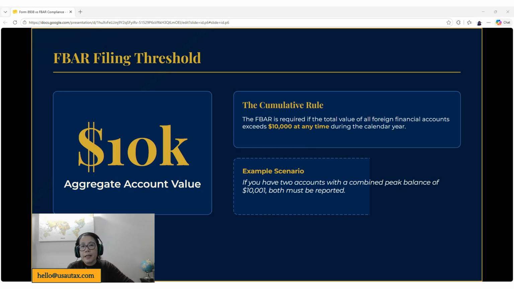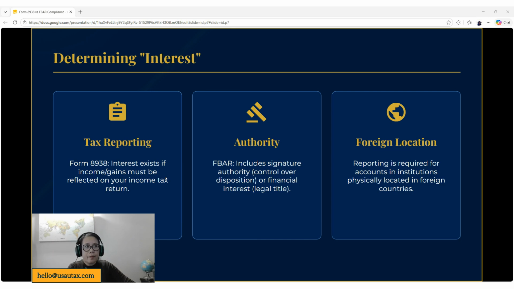What about the foreign bank account filing threshold? As you guys know already, it is a $10,000 aggregate account value. So if you have two accounts with a combined peak balance of $10,001, both must be reported.